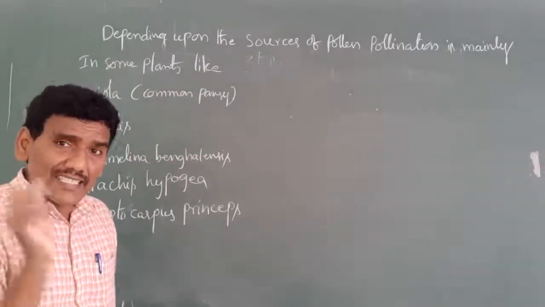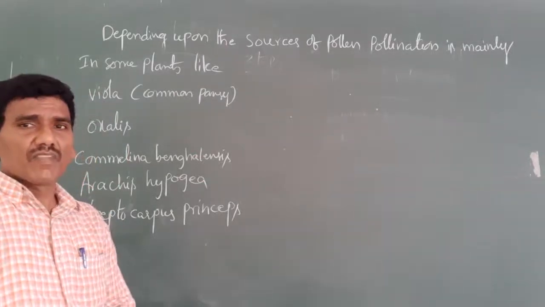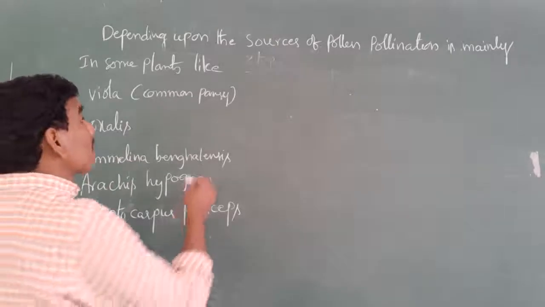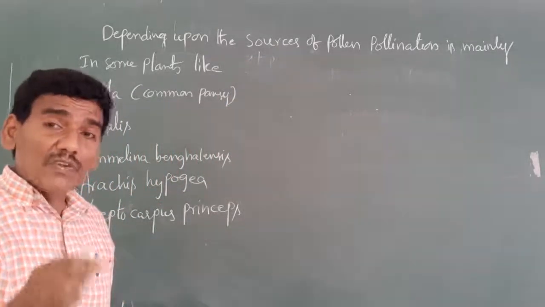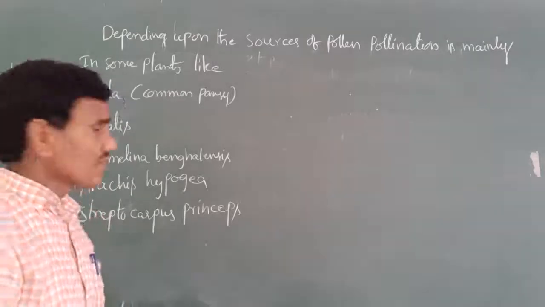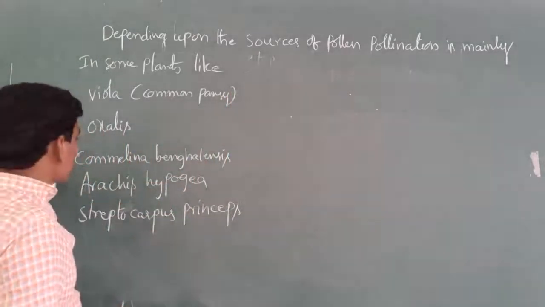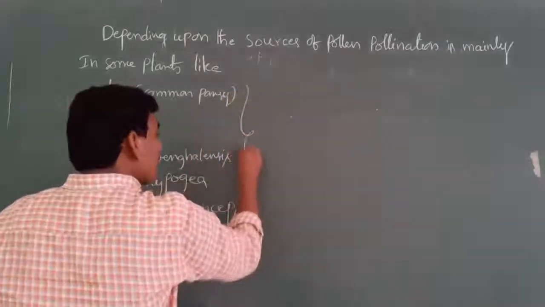Already we have discussed chasmogamous flowers and cleistogamous flowers. In the 5 plants, 2 different types of flowers are present, called cleistogamous flowers and chasmogamous flowers. For example, if you see in viola, oxalis, Commelina bengalensis, Arachis hypogaea,